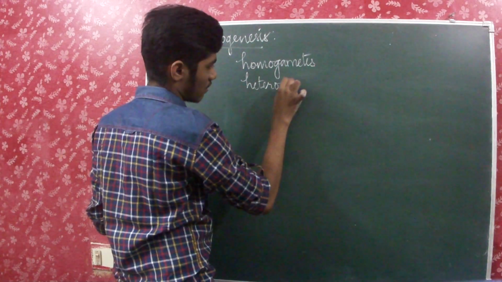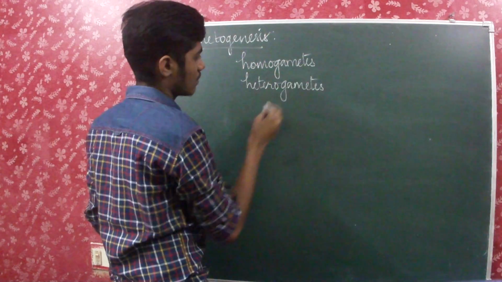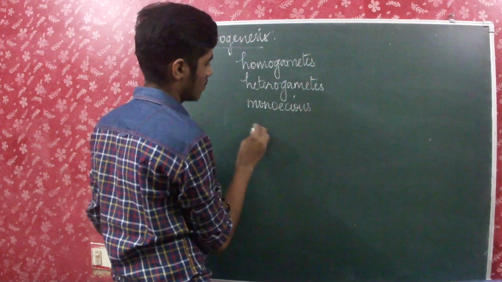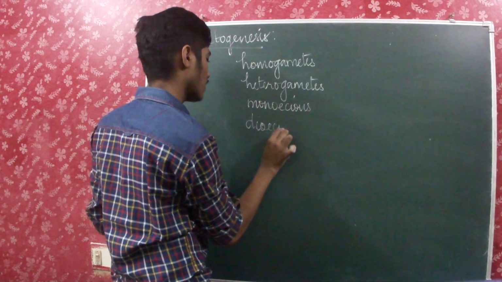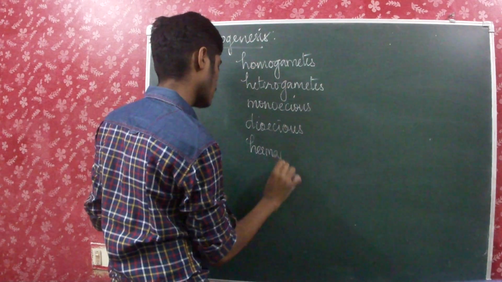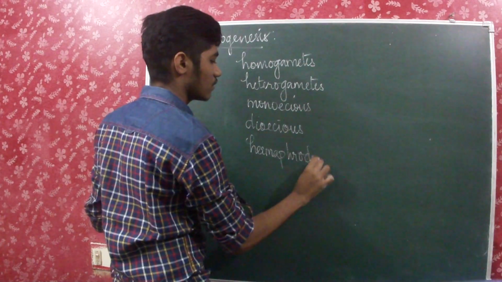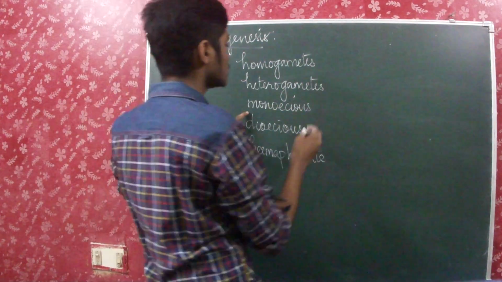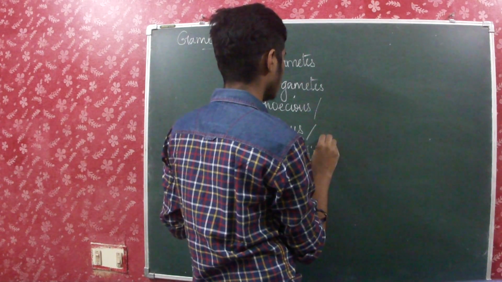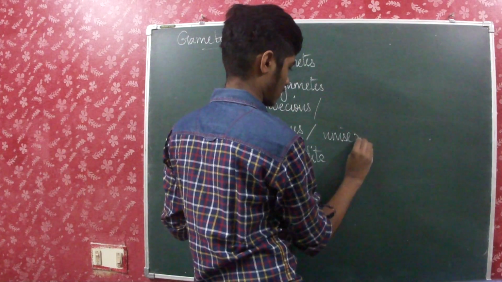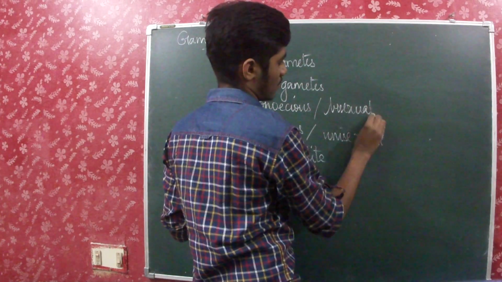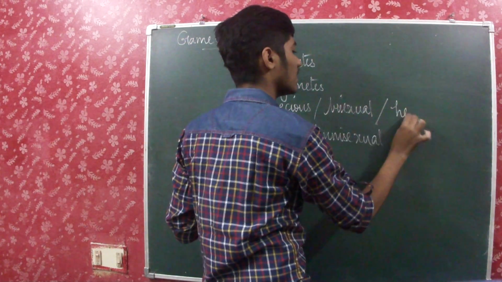Here we have to know some terms like homogametes, heterogametes, monoecious, dioecious, hermaphrodites. Monoecious is also known as bisexual, and dioecious is unisexual, also known as heterothallic.